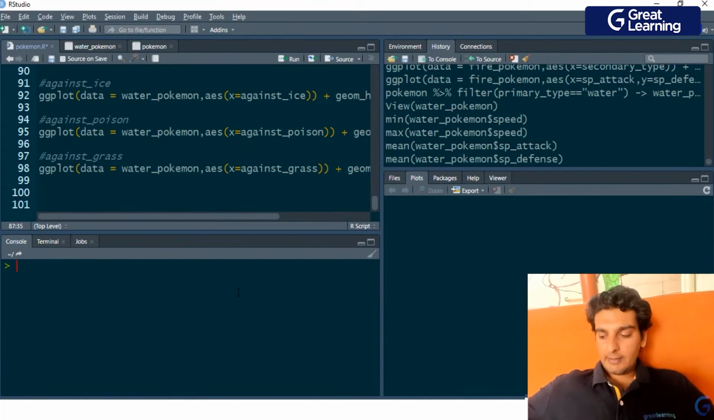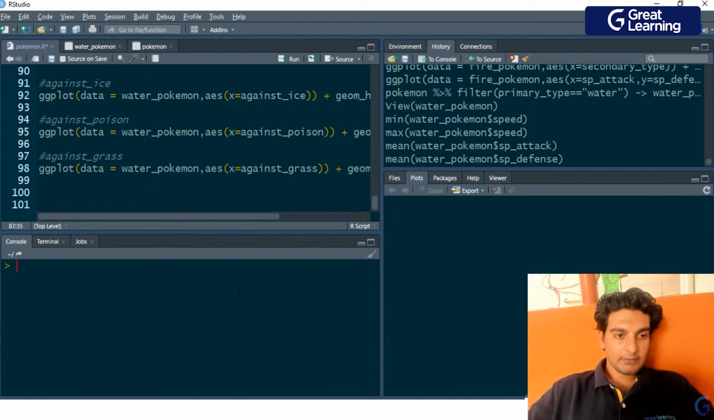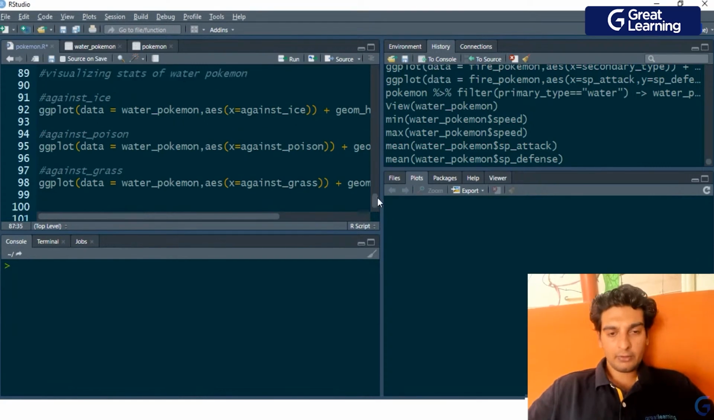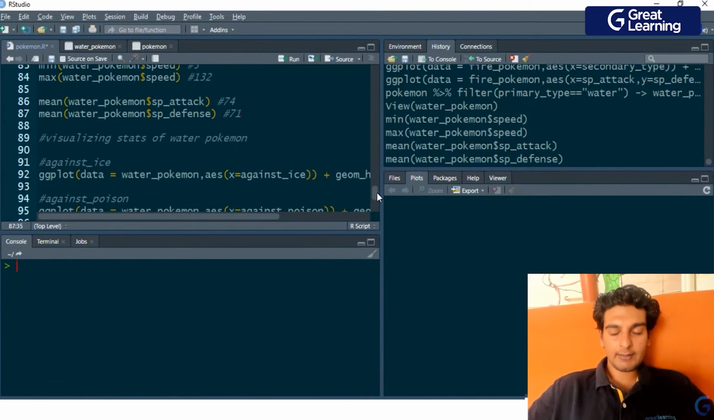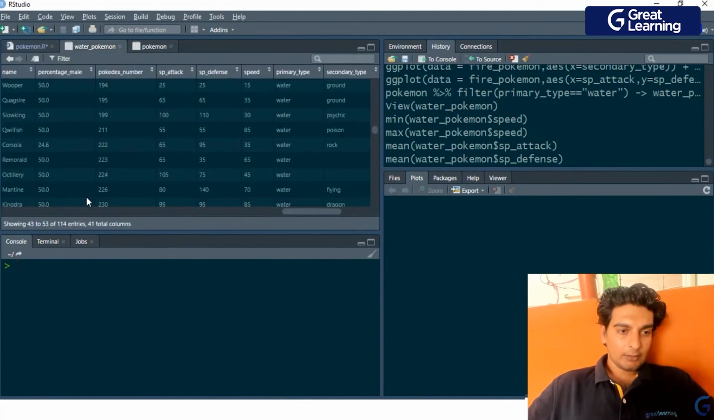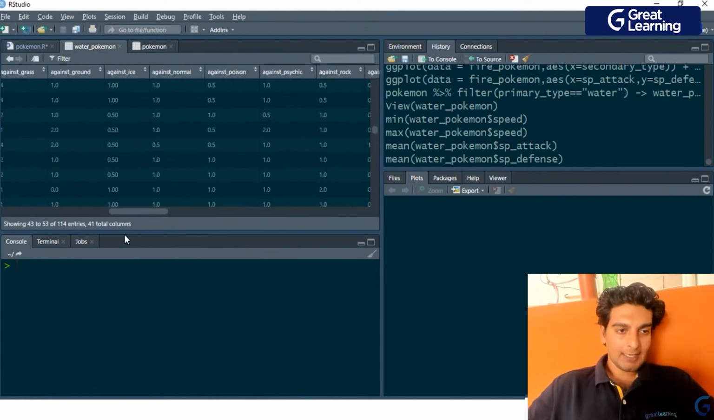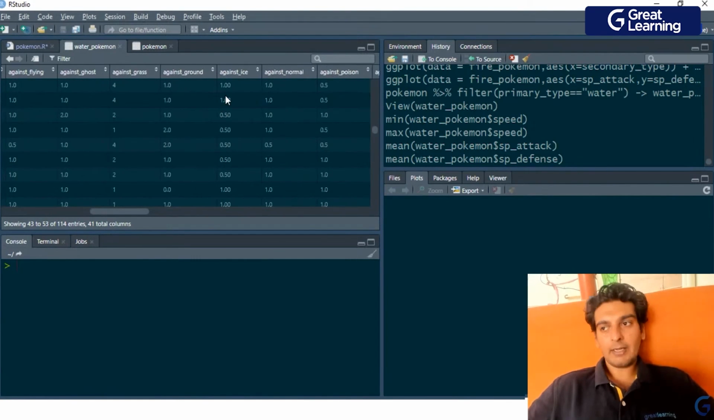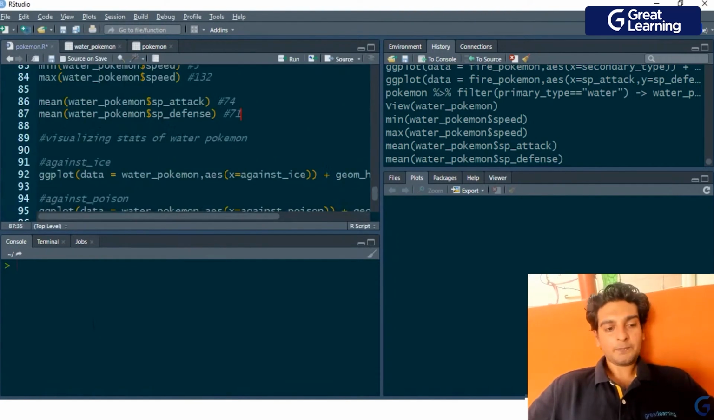Let me go ahead and complete the rest of the stuff over here. So we are done with the basic analysis of it. Now I'd want to visualize some stats of a water Pokemon, and I'd want to see how these water Pokemons perform against ice type Pokemons. So here I've got the against ice column. Let me show you guys the against ice column. This is the column, and since this is actually a continuous numerical value, I'm going to make a histogram for this.